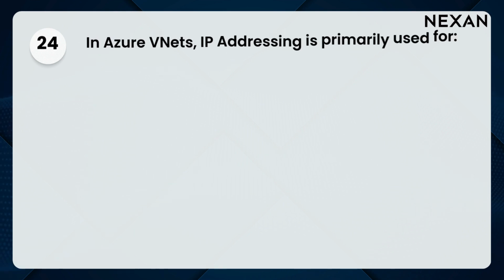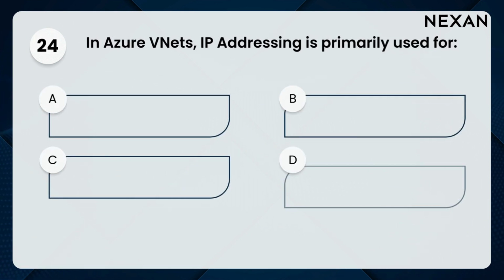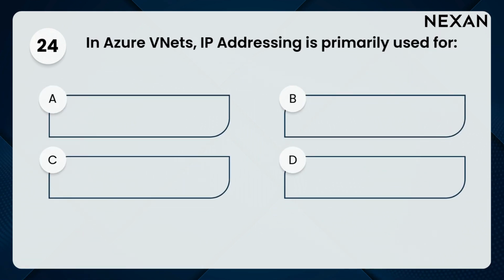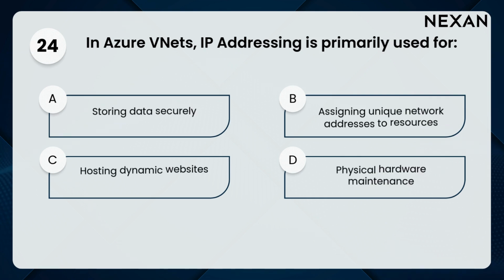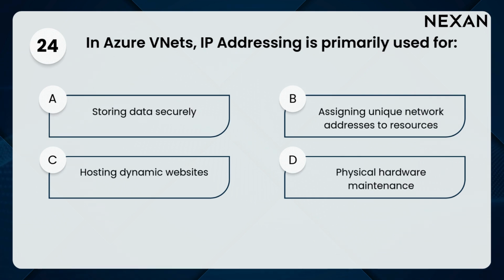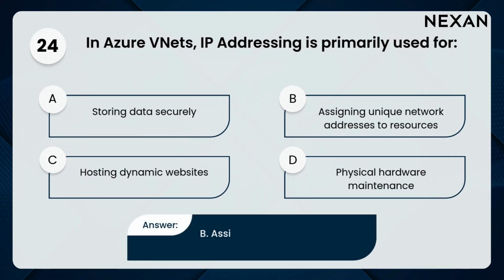24. In Azure VNets, IP addressing is primarily used for: A. Storing data securely, B. Assigning unique network addresses to resources, C. Hosting dynamic websites, D. Physical hardware maintenance. Answer: B. Assigning unique network addresses to resources.